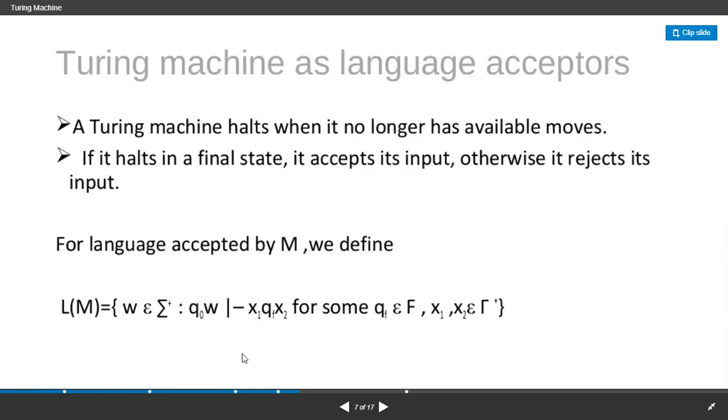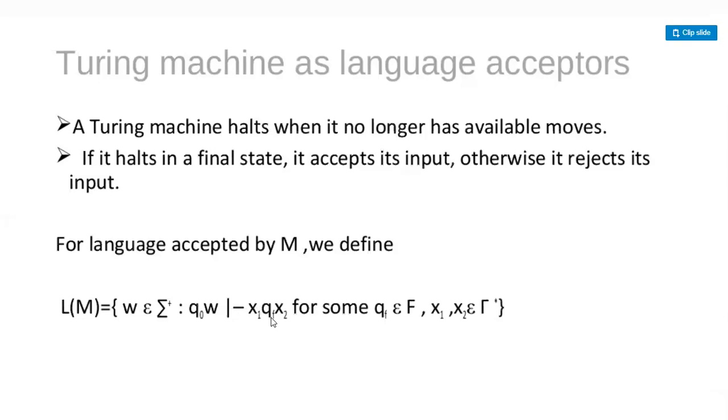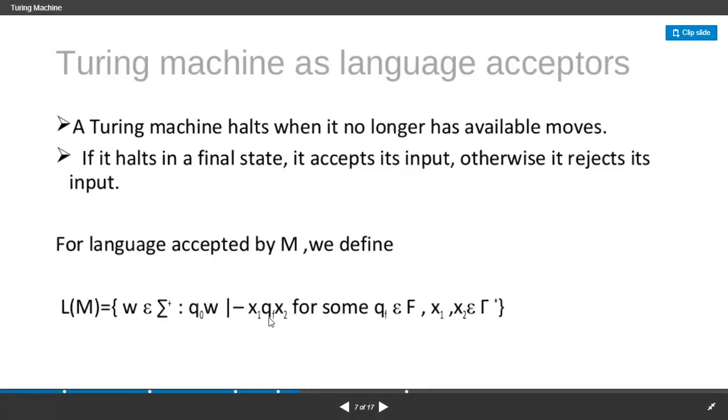The language that was accepted by the machine M was defined like this. W is always a string, sigma is always an input alphabet, and Q naught with a string gives the states like this. That means it should be some input with some state as well as an input.